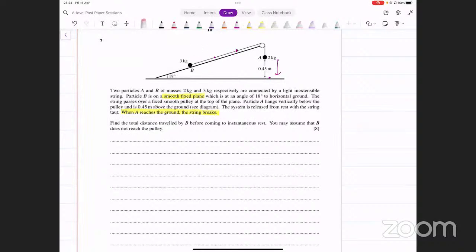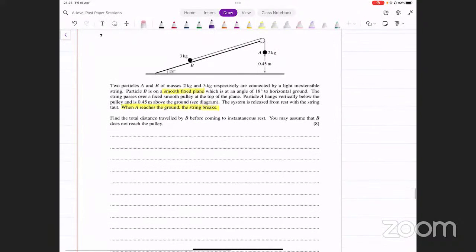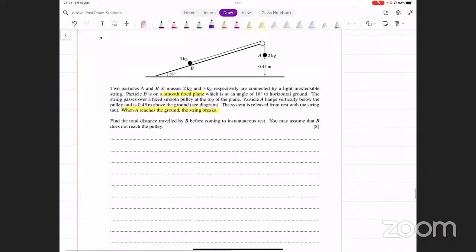Now, let's try to figure this out. It's an 8-part question, so it's going to require some working. Now, there are 2 parts of this journey. Okay? Now, what are those 2 parts? First of all, B and A are connected with the string, and there's going to be tension in that string, right? Let's start with this current situation and think about the forces that are applying on both of them. दोनों के ऊपर क्या-क्या forces लग रही हैं? B के ऊपर कौन सी forces लग रही हैं? We've got the weight of B that's acting vertically downwards, which is going to be 30 Newton.